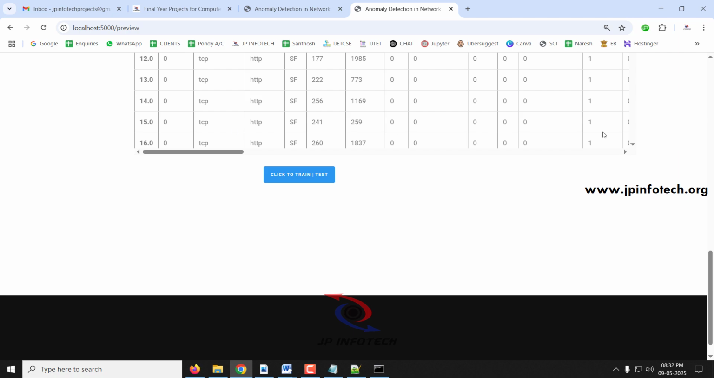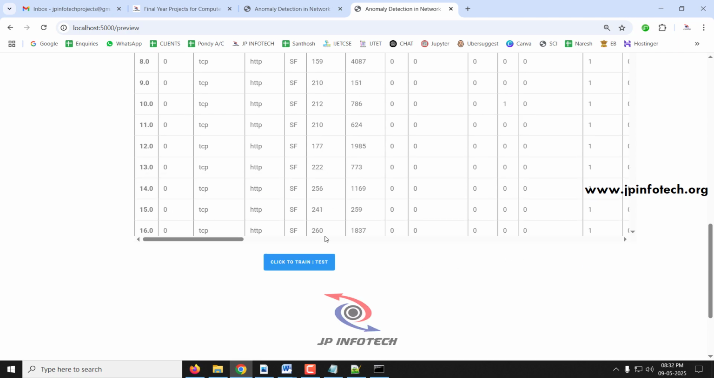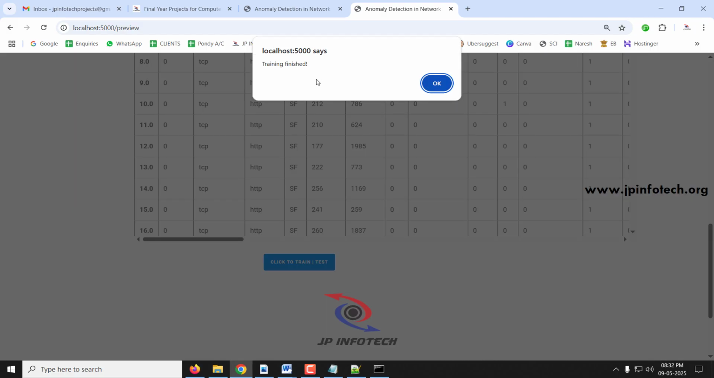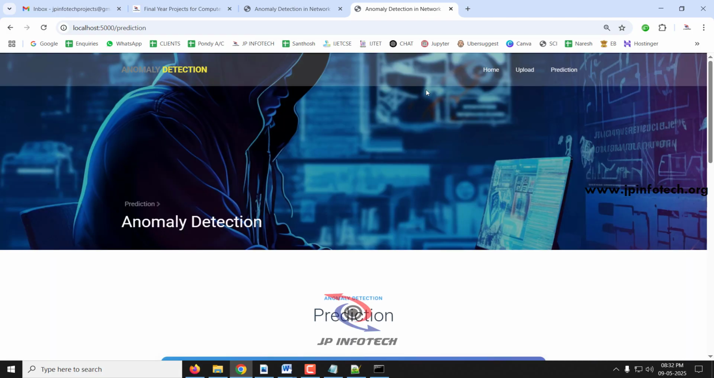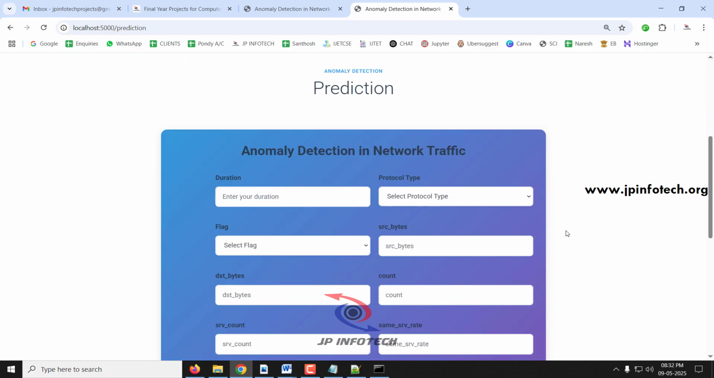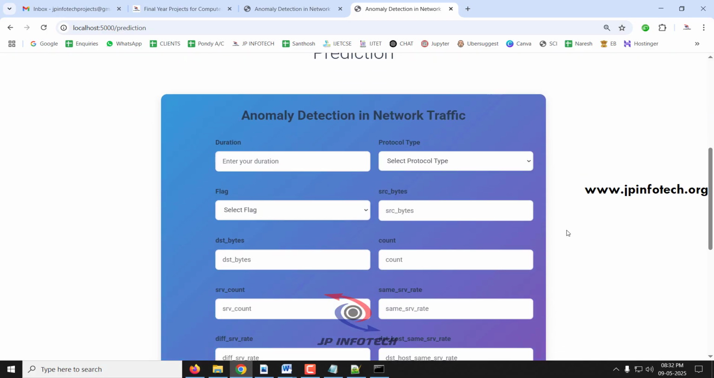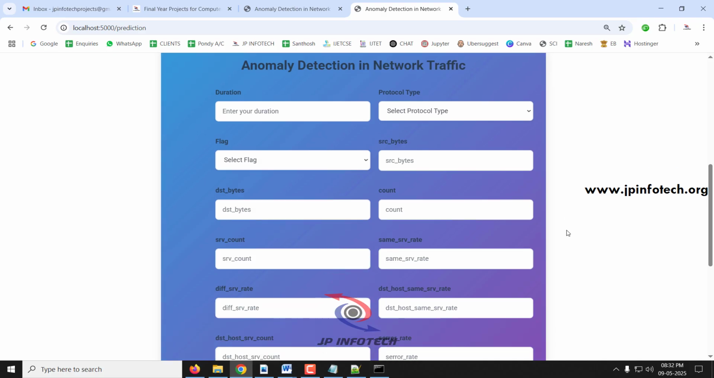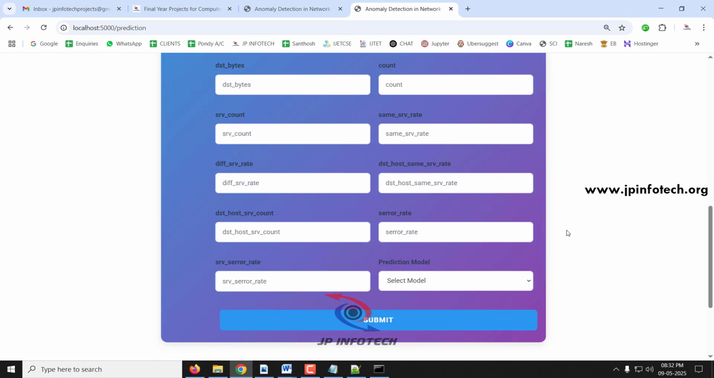Now after loading and reviewing it, you can click the train or test button and kindly wait for a few seconds. Now you can see the training finished message. Click OK. Now it will navigate to the prediction part, which is the important part of the project, where we are going to enter the details and find the prediction result.